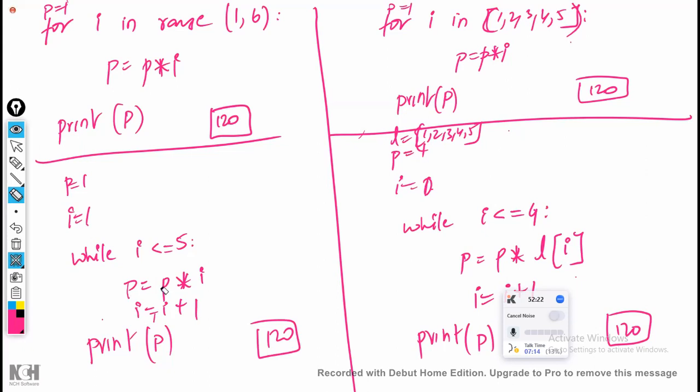P is equal to P into I. That is common. That will not change. For example, I am writing a string. String is equal to 1, 2, 3, 4, 5. This is a string. The string I will keep as it is, but within the string, I will use the index numbers. Using the index numbers, first I will extract the 1, so I get string of I. That one I am going to convert as int of string of I, multiply with P, and assign it to P. Using strings also I can write 2 programs, using while loop and using for loop.